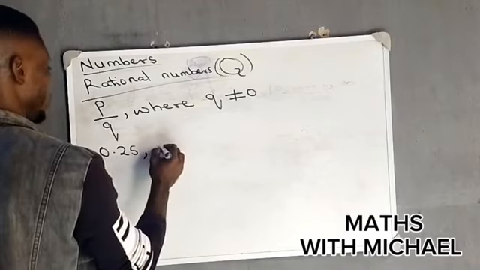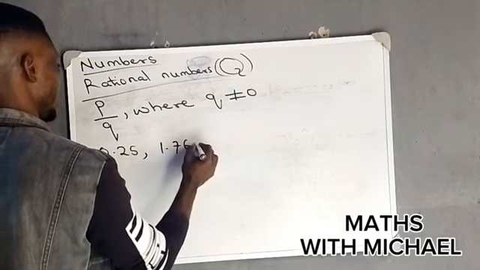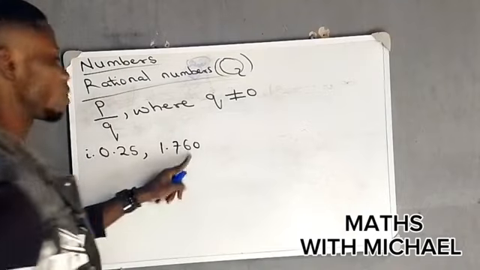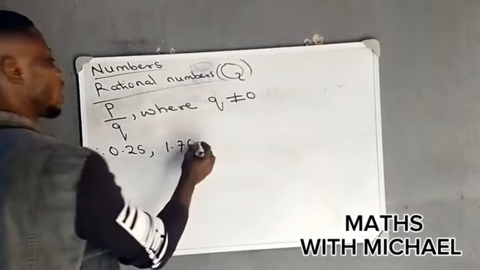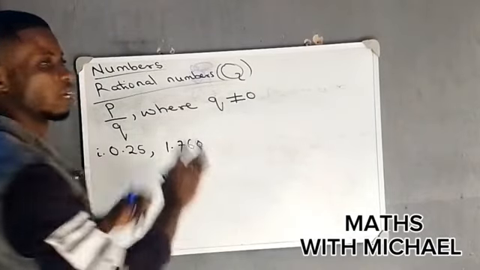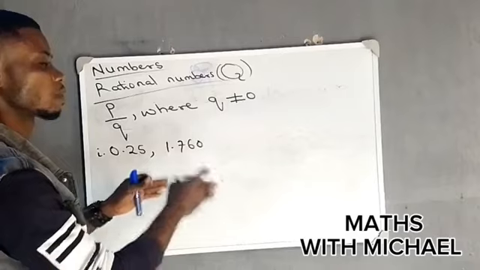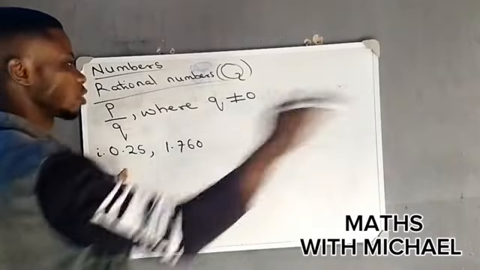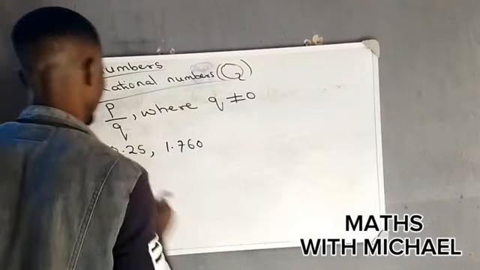Another one, maybe 1.760. If it ends here, this is a rational number. So any number whose decimal has an end, when converting from fraction to decimal, is definite. It doesn't run infinitely. They are called rational numbers.